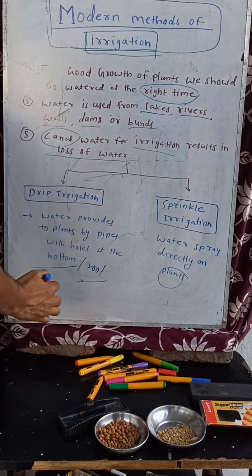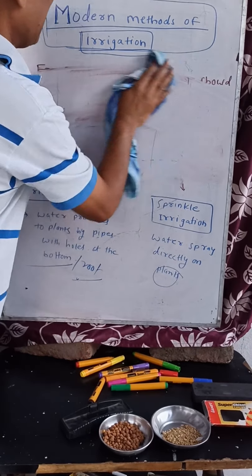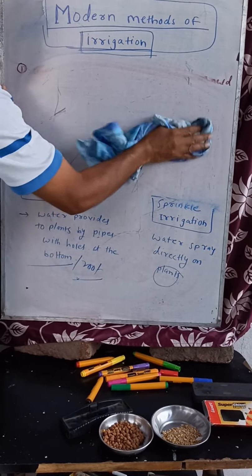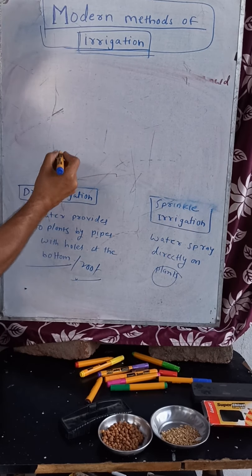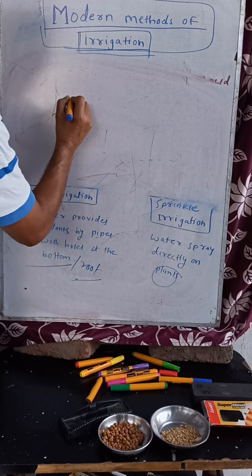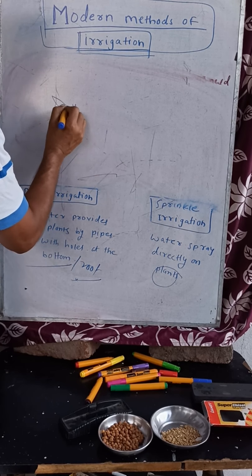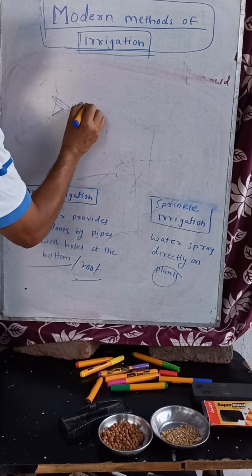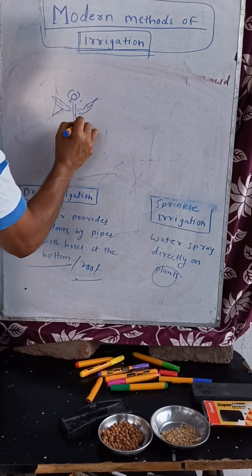I want to show you that, one minute. Suppose these are the plants, of course. This is a plant.